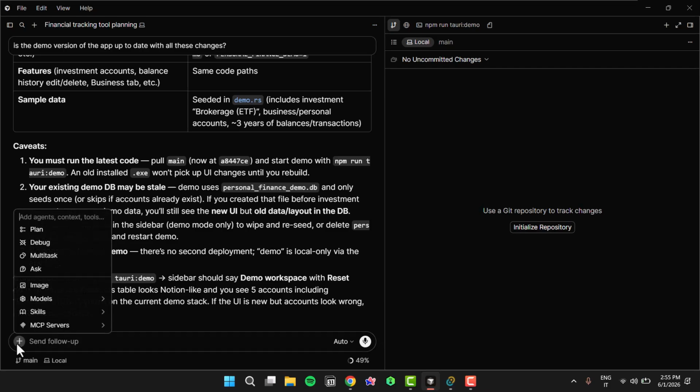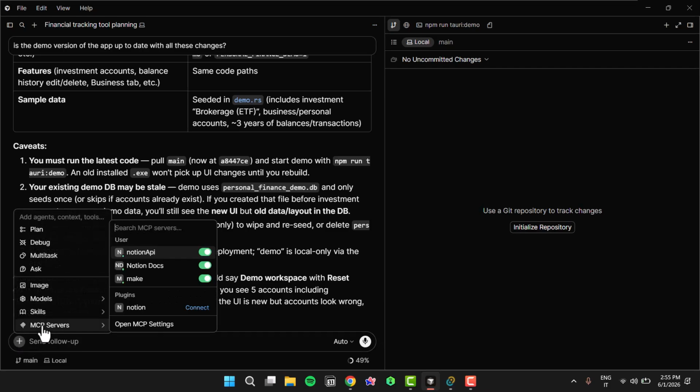There is also a few MCP servers that I've connected, for example my Notion workspace, where I keep documentation about this app and the changes made, the vision for the app, so it can always be referenced and worked on from a single source of truth, where I can also see and edit it in the Notion workspace.